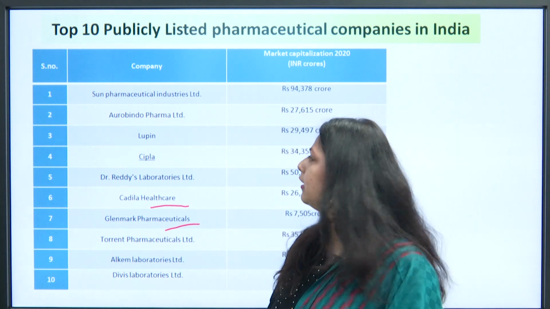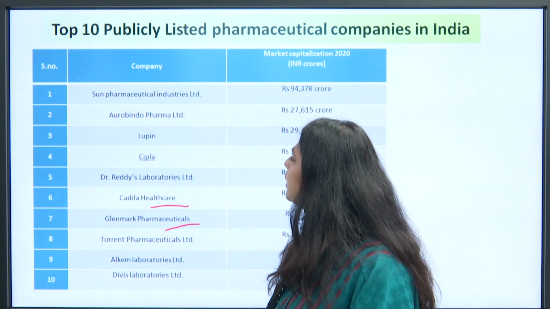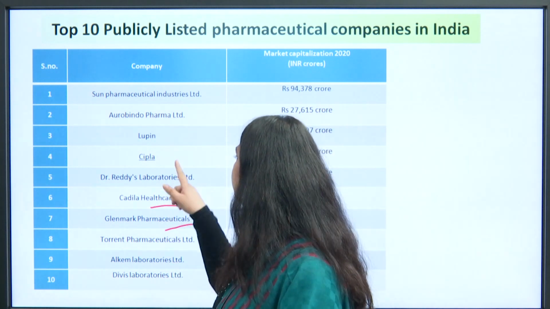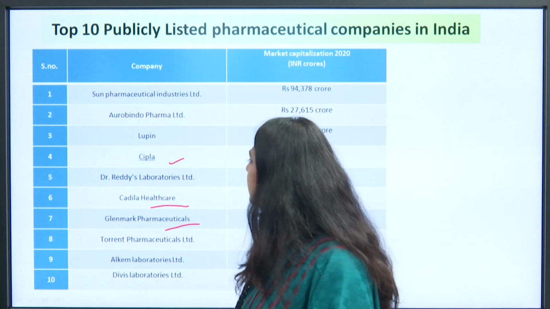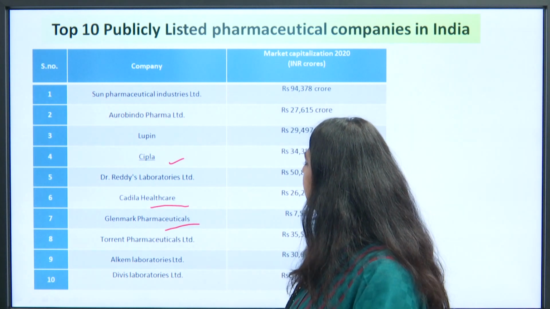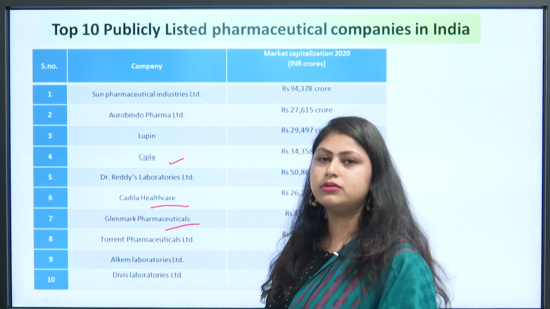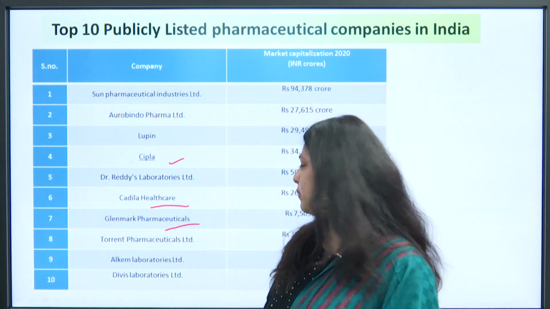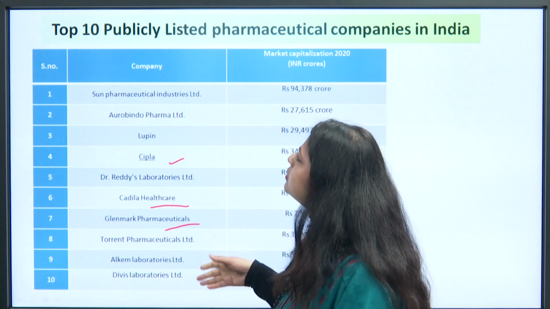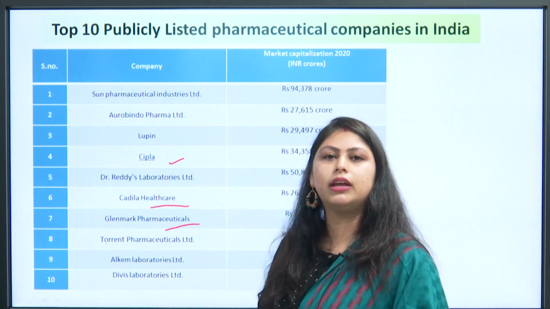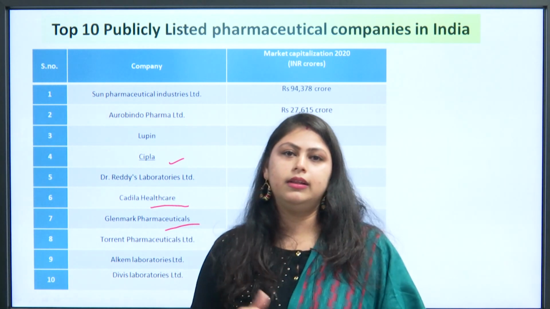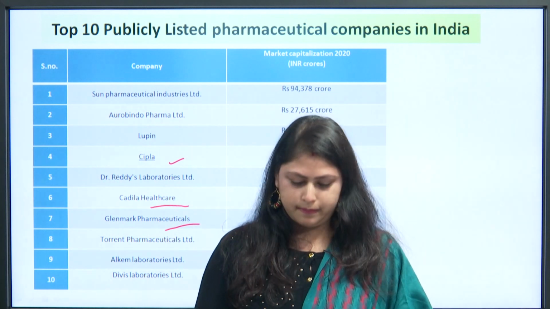Then Lupin in third position. Then Cipla, Dr. Reddy's Laboratories, Cadila Healthcare, Glenmark Pharmaceuticals, Torrent Pharmaceuticals, Alkem, and Divis Laboratories. These are the top 10 pharmaceutical companies. I've also shared the reference link for this table in the reference section of my PPT.